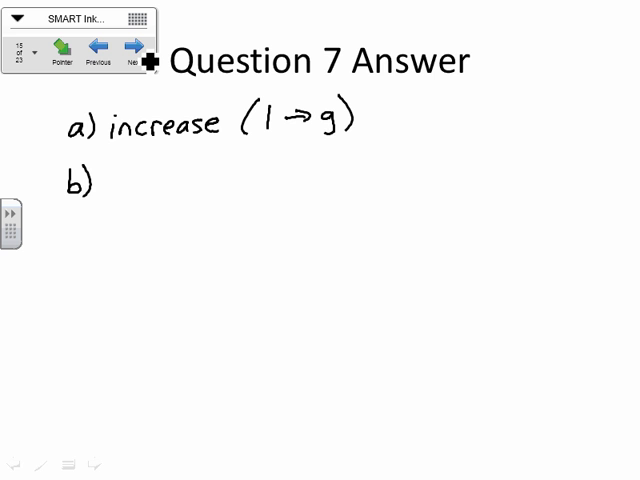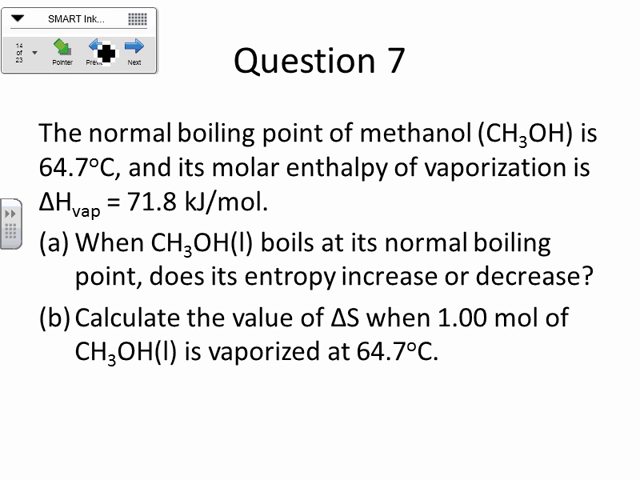All right, now the second part is the tough part here, okay? We want to calculate the value of delta S when 1 mole of CH3OH is vaporized at 64.7 degrees Celsius. You're going to have to think back to the beginning of the unit for this one, because what I kind of wanted you to remember, or just refresh yourself on, is where delta S comes from in the first place, okay? And it's actually related to the Q reversible, divided by the temperature. You guys remember that? Delta S equals Q rev over T.